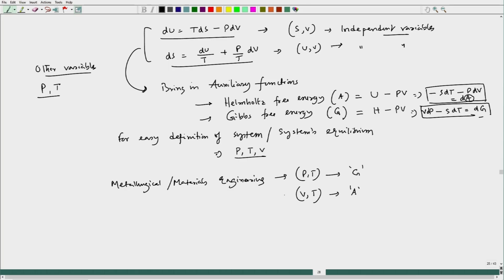Now, this is useful for defining equilibrium on the basis of statistical mechanics considerations, because once we have a control volume, or constant volume, I can take quantization of energy easily. So, this is related to that. There we consider constant volume and constant temperature.